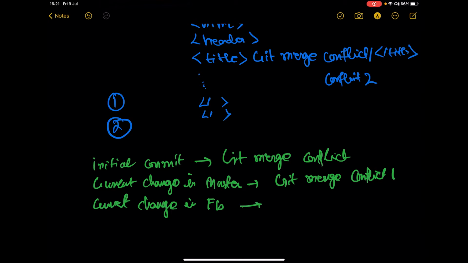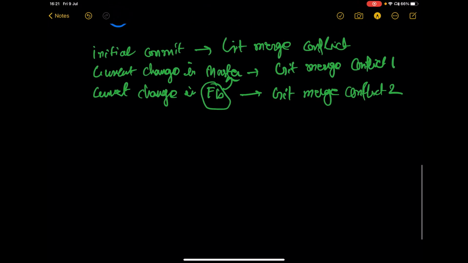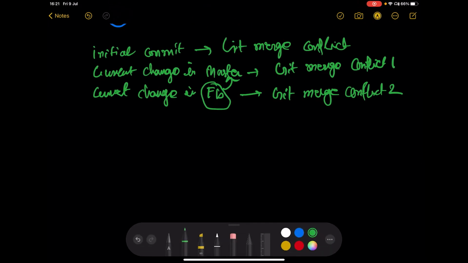The feature branch is git merge conflict 2. Now, when this particular feature branch will try to get merged into master branch, what will happen actually?